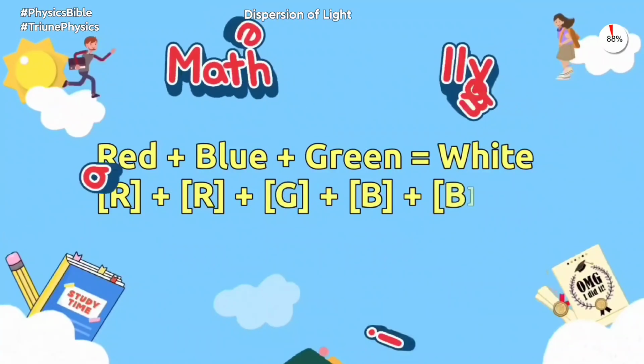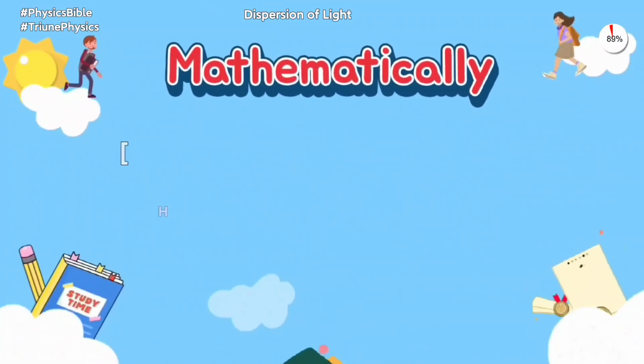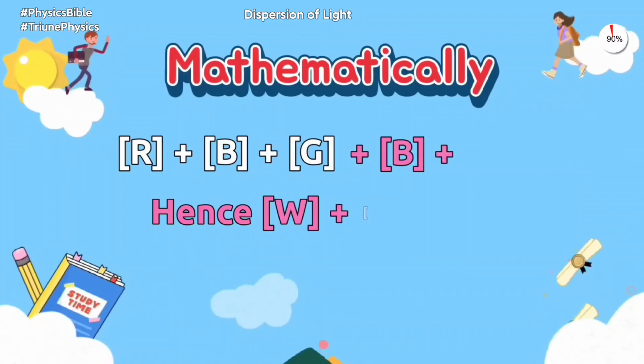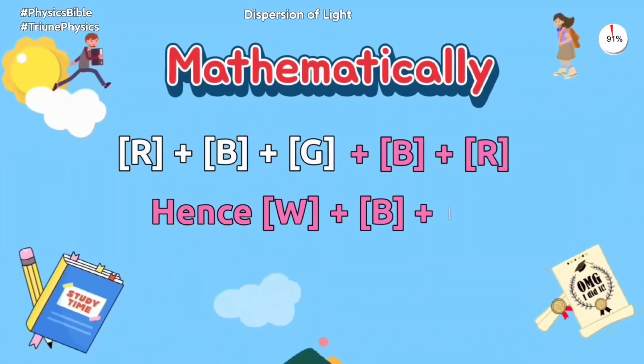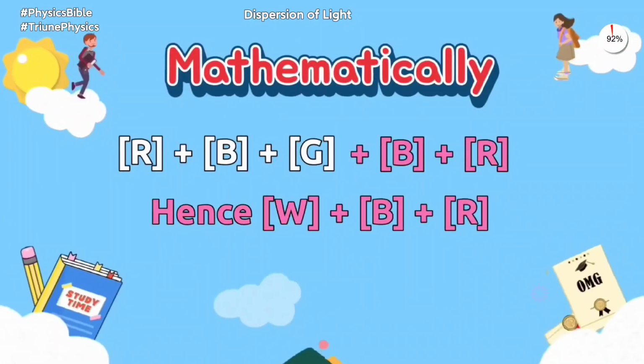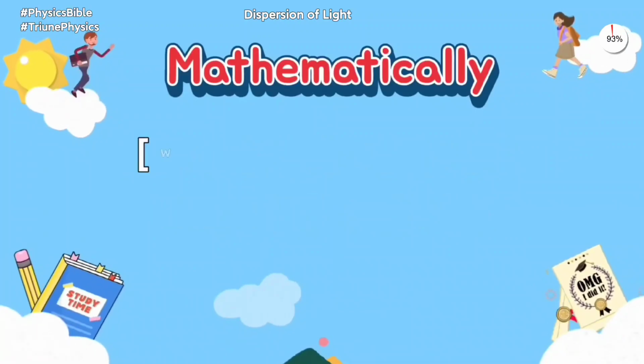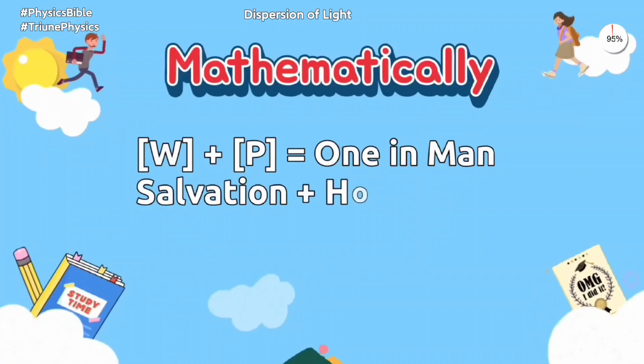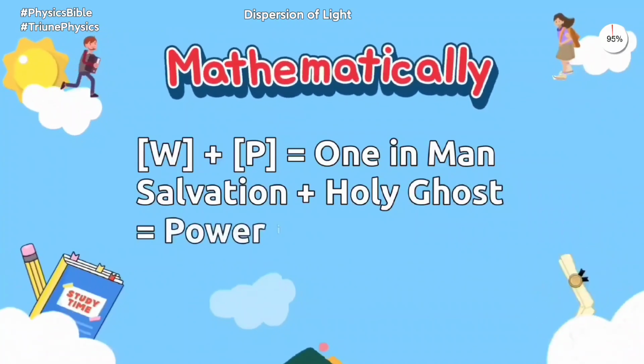Red plus blue plus red plus green. Rearranging, we have red plus blue plus green plus blue plus red. Hence, we have red plus blue plus green, which is white, plus blue plus red. So, white plus purple is equal to 1 in man: salvation plus Holy Ghost power in a believer.